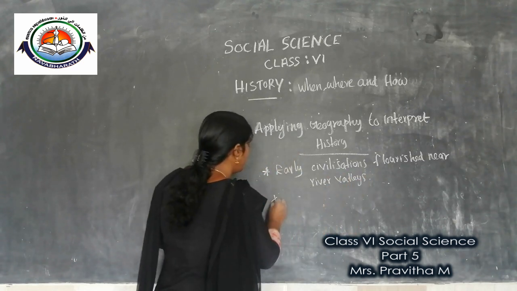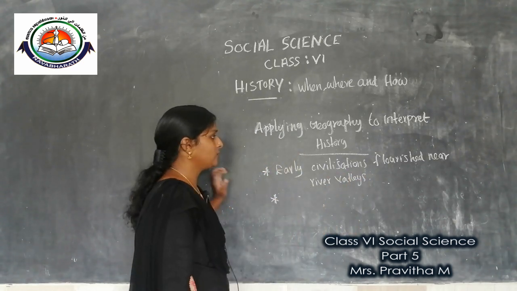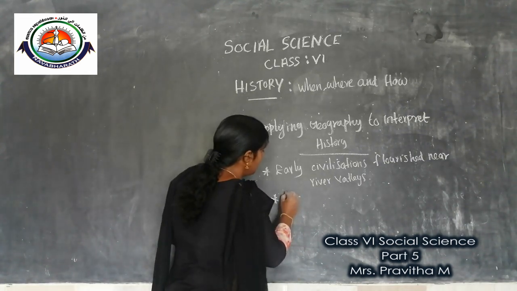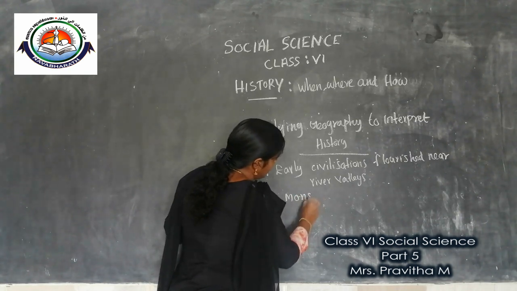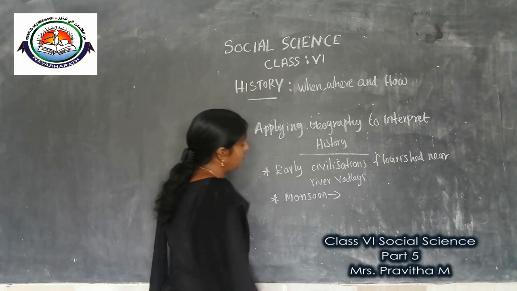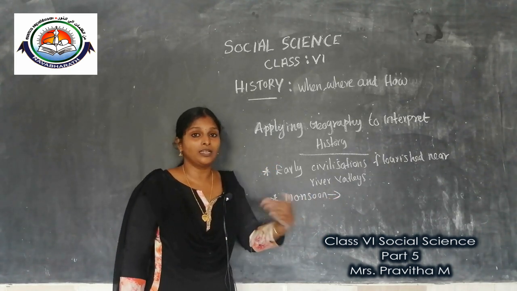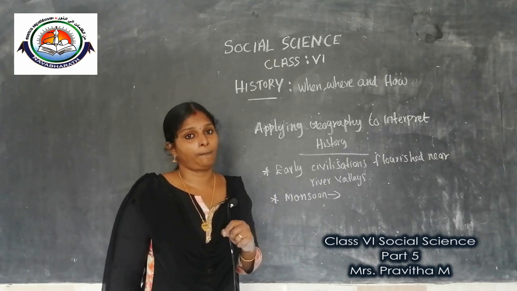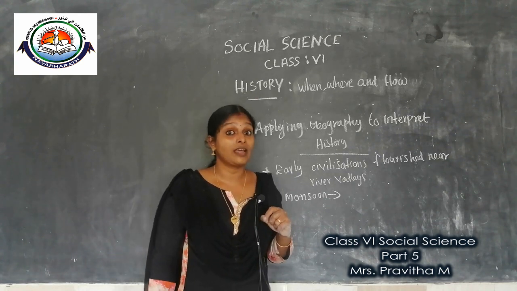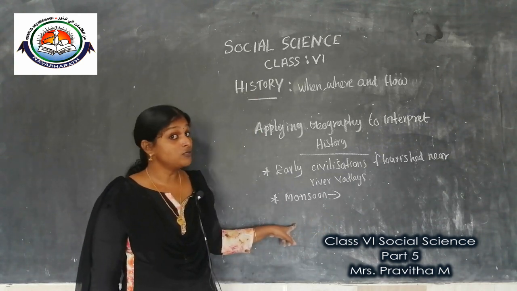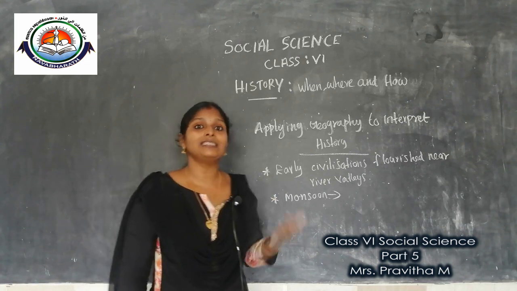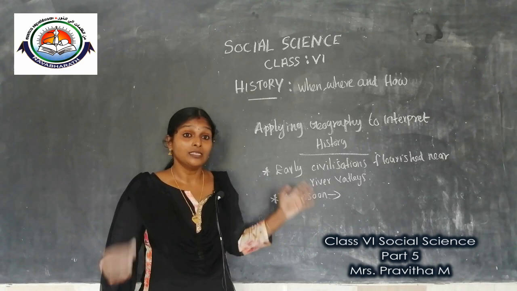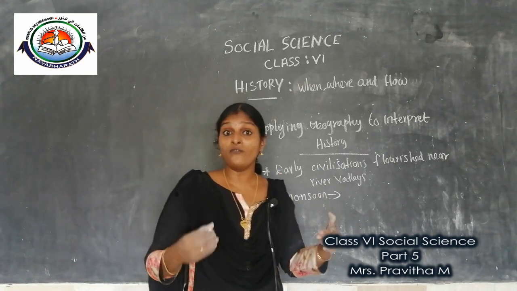Okay, the second one, another important geographical phenomenon used to interpret history, is the monsoon. What is monsoon? Monsoon is derived from an Arabic word, mausim, which means season. Actually, the monsoon is the seasonal reversal of the wind system.